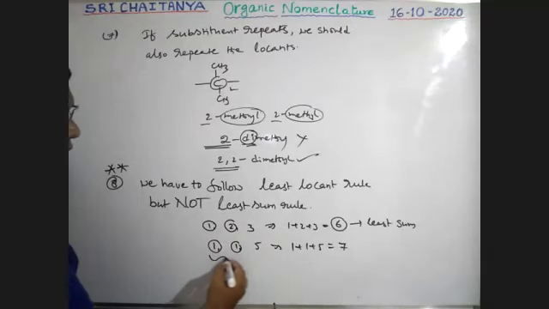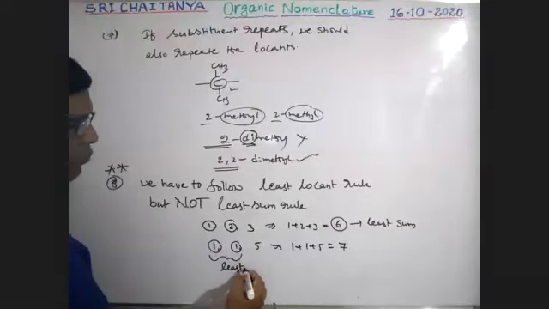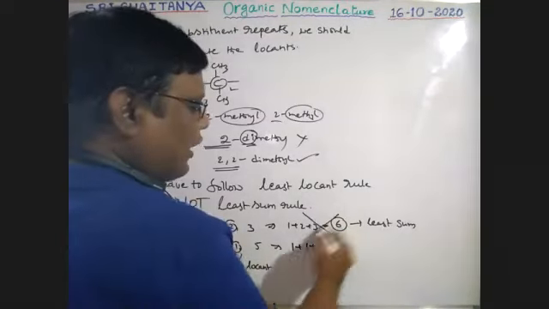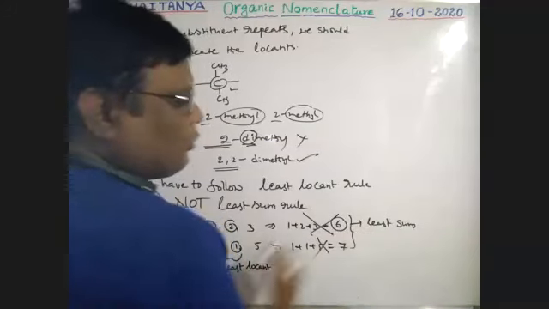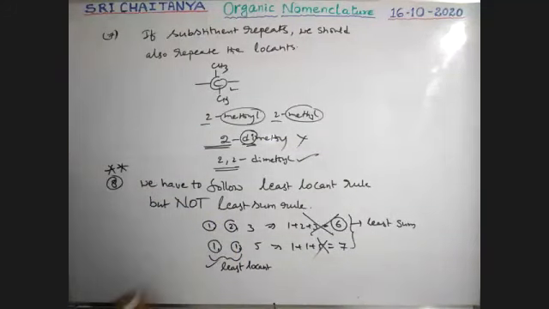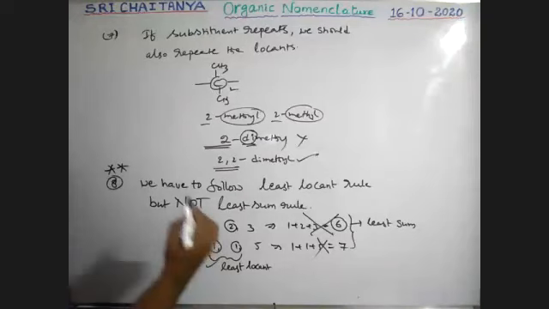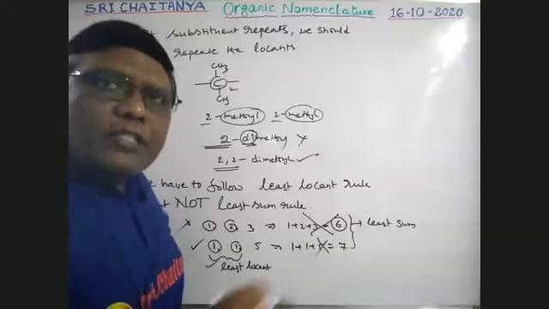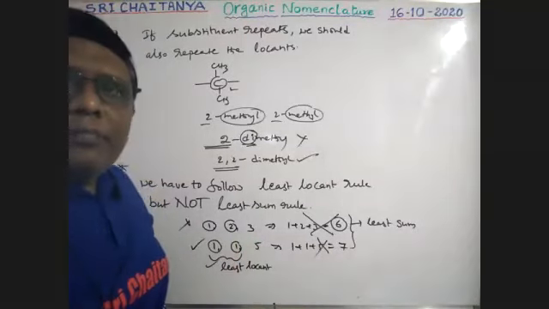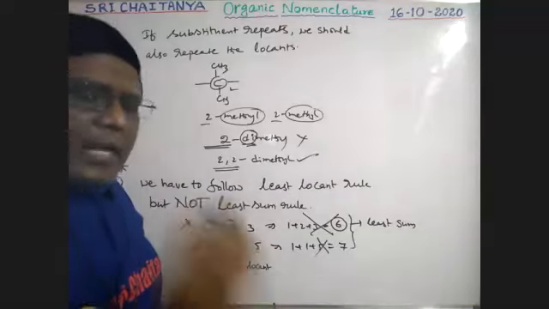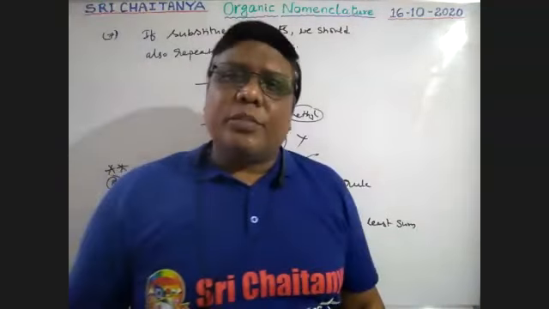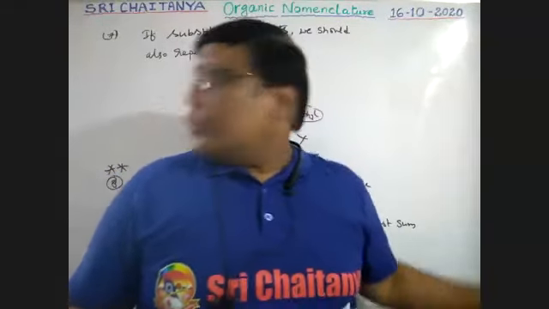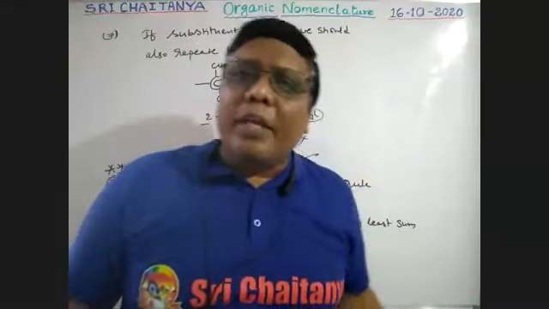This is the least locant. So we are not going towards the least sum rule, we are going towards the least locant rule. That's why the first is wrong and the second is correct. Only locants should be considered, not the sum. I will explain this at the time of particular examples. Please wait. So this is about some rules which must be followed in our IUPAC nomenclature.